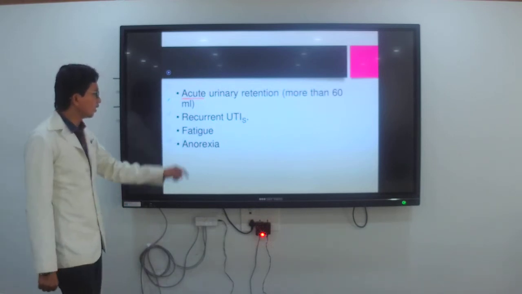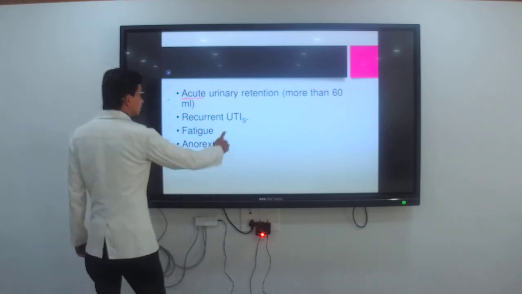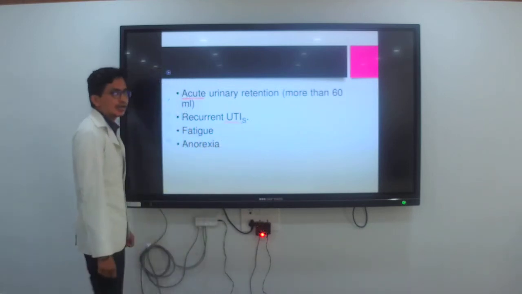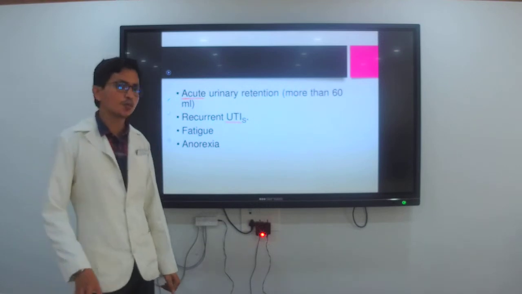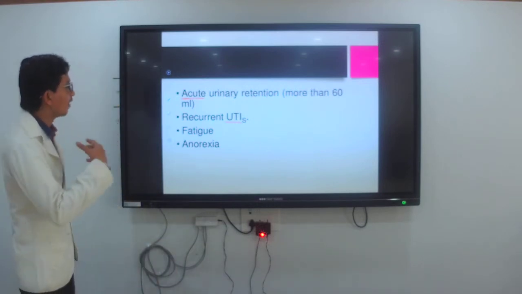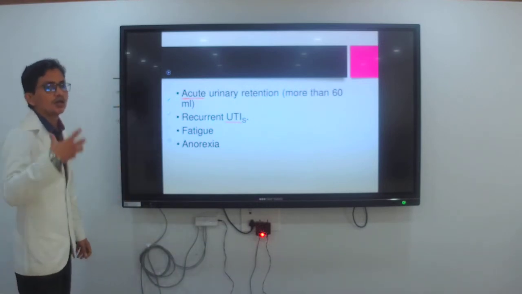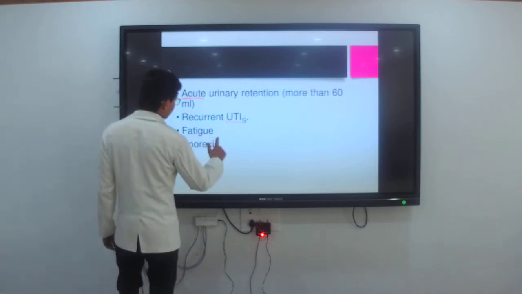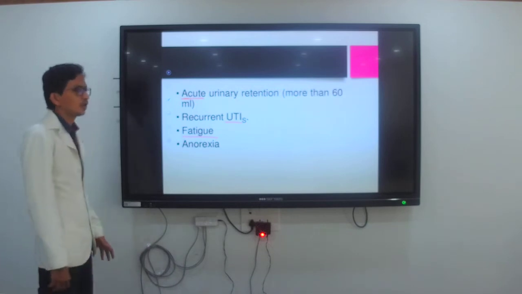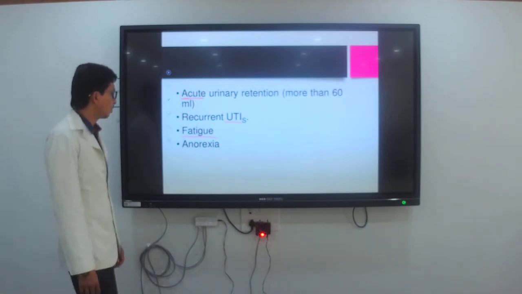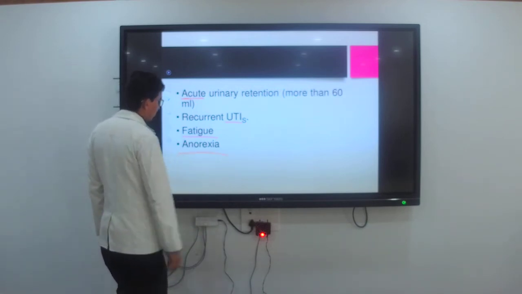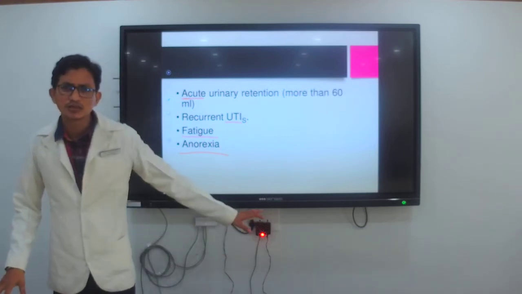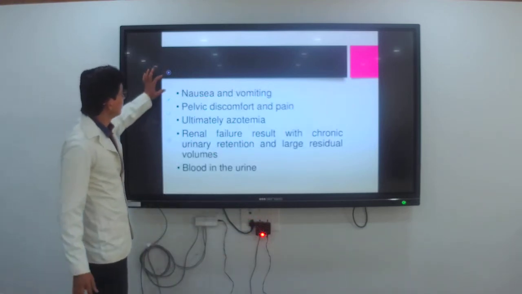Then recurrent UTI. UTI is the full form of urinary tract infection. Because of the urinary tract infection, there will be infection of the bladder or the prostate. Then fatigue. Because of the disease condition, the client must be having fatigue, stress, or tension, anorexia, difficulty passing urine, or anything like this. These may be the signs and symptoms present in the client.